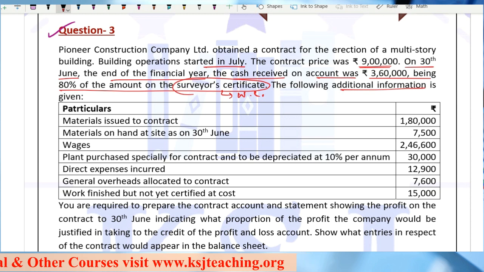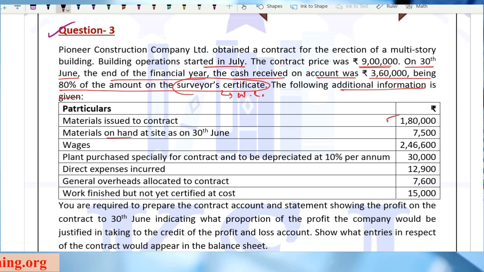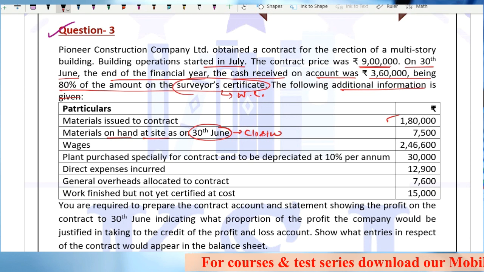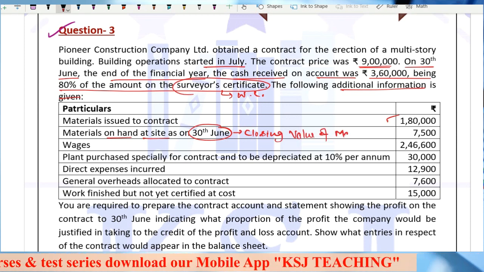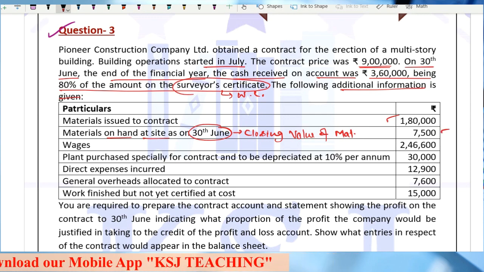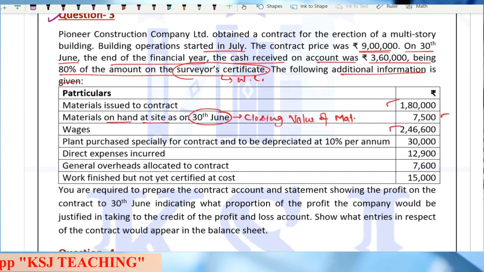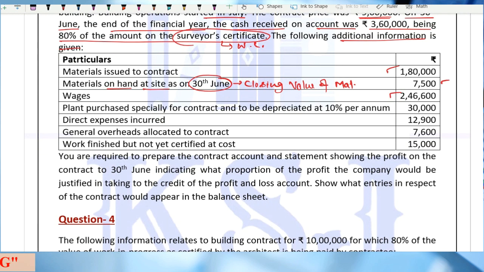The following additional information is given. Material issued to contract 1,80,000. Materials on hand at site, this is the closing value of material, 7,500. Wages 2,46,600. Plant purchased specifically for the contract and to be depreciated at 10% per annum, 30,000.